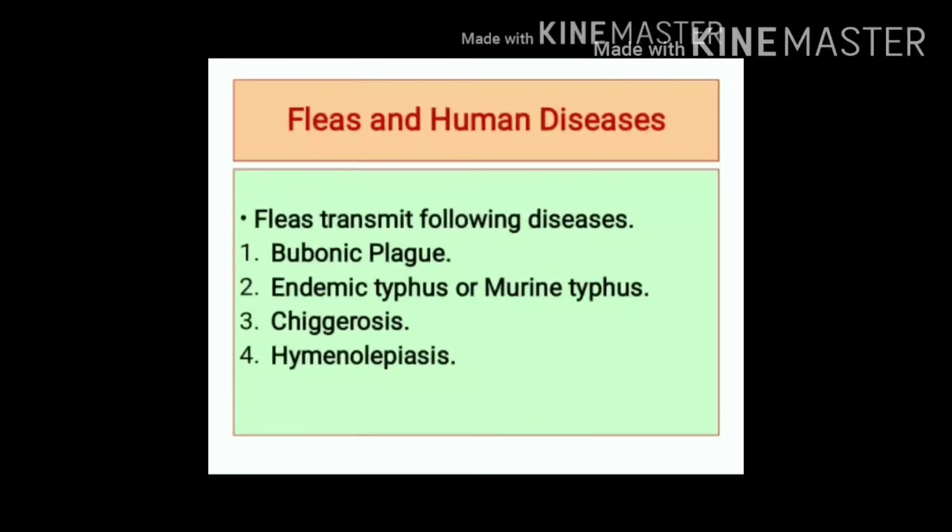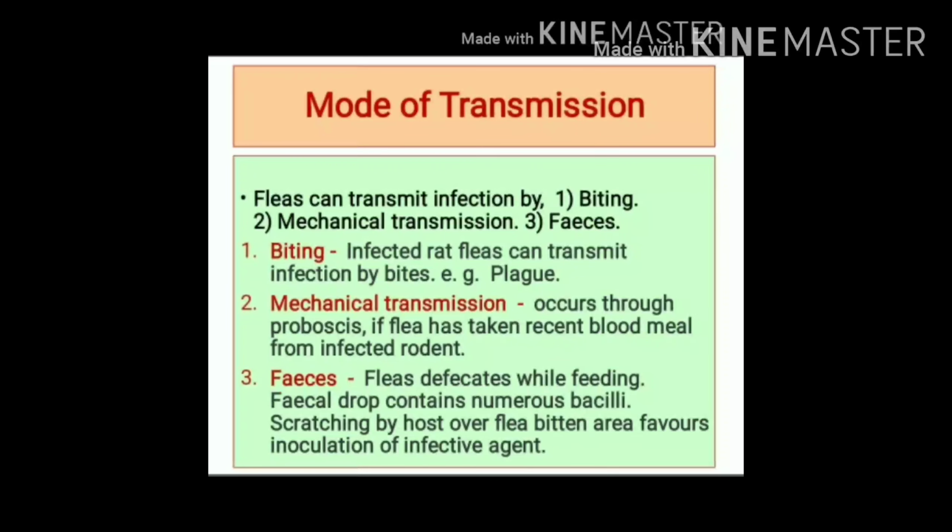Fleas and human diseases. The diseases transmitted by fleas include bubonic plague, endemic typhus or murine typhus, shigellosis and hymenolepiasis. Mode of transmission. Fleas can transmit infection by biting, by mechanical transmission or through feces.